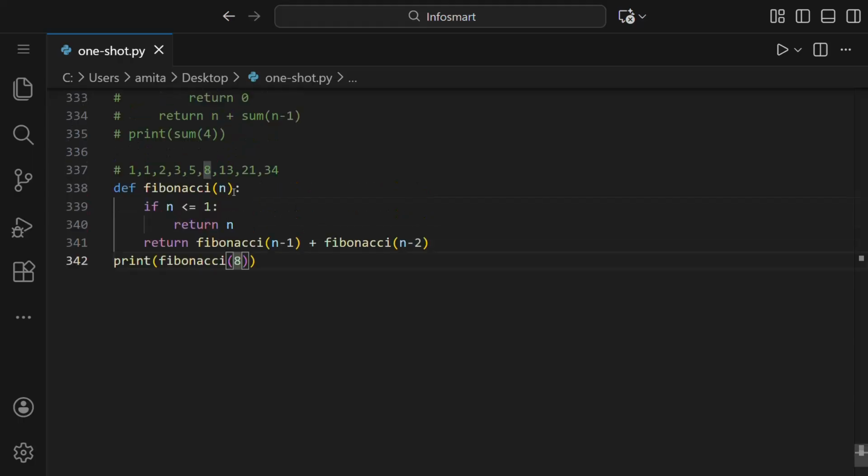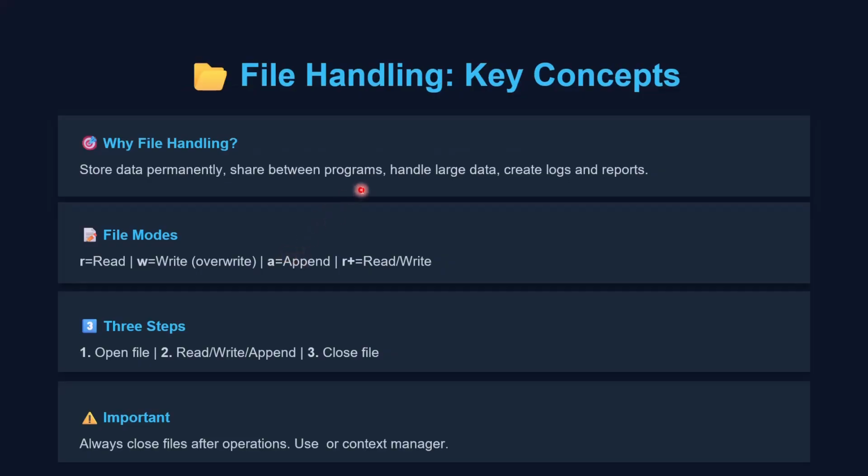So next thing we'll talk about is file handling. So file handling, why do we use files in Python is the very first question. Files are used in Python to store data permanently. They allow programs to read data from and write data to external storage. Using files helps in saving program output for future use, and we can also use them when handling large amounts of data. And files also make it possible to share data between programs, and they're commonly used for logs, reports, and data processing.